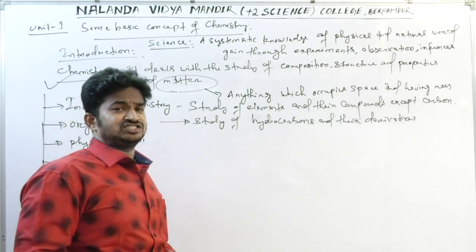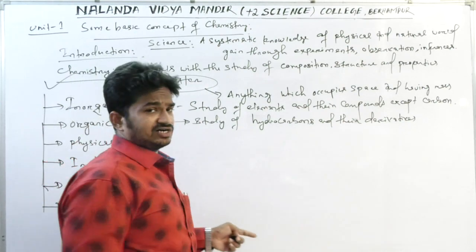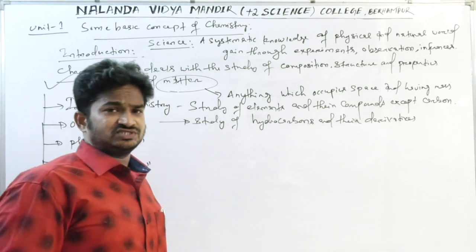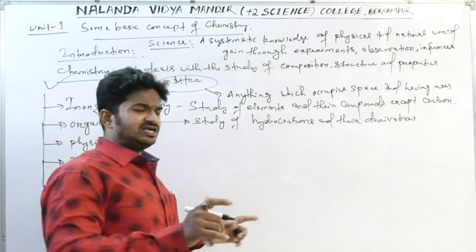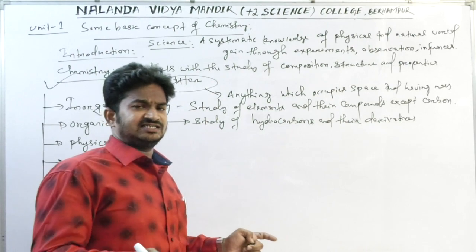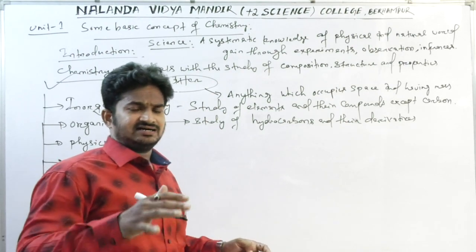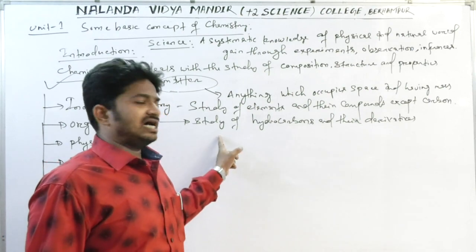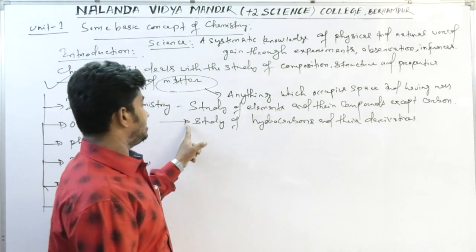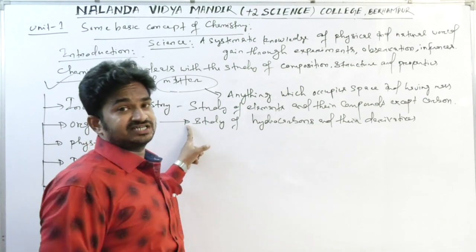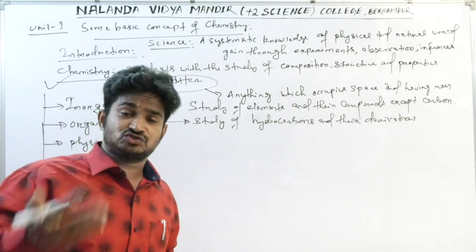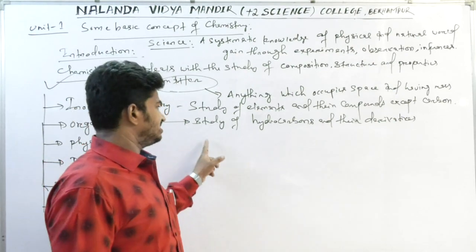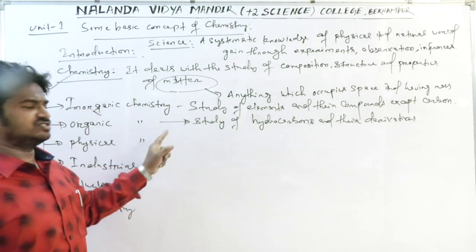Examples are benzene, carbohydrates like glucose, fructose, sucrose, all organic compounds: ethene, ethyne, alkanes, alkynes, benzene derivatives. Their compositions, their structures, their synthesis, and their applications all come under organic chemistry.